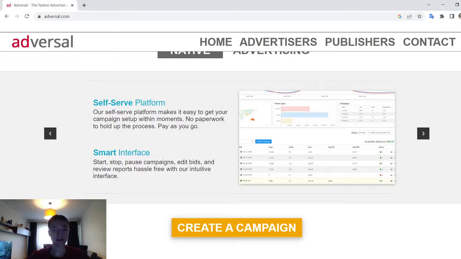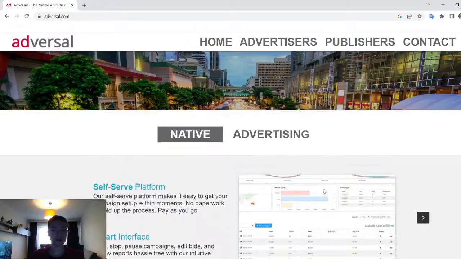So let's get started. First, I want to make a brief explanation about what is Adversal. Well, Adversal is a CPM model ad network for monetization of publishers' websites.